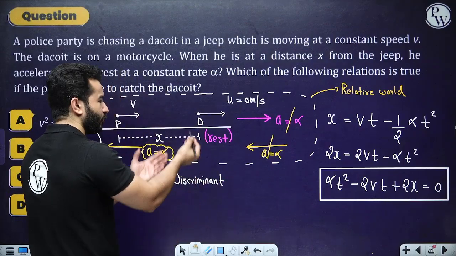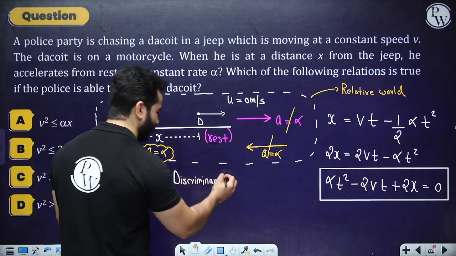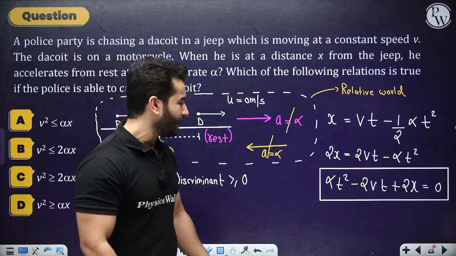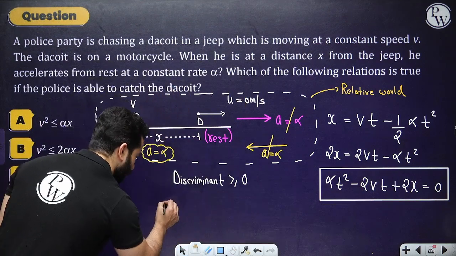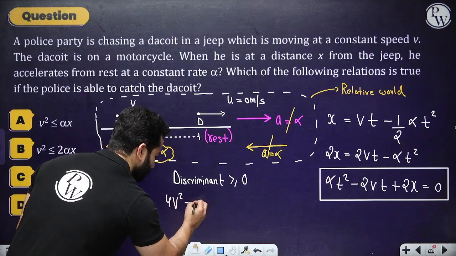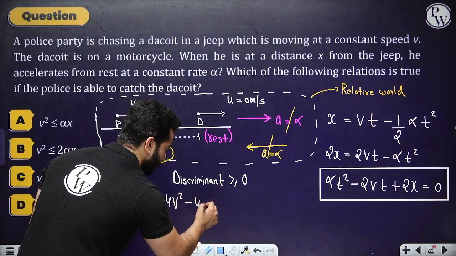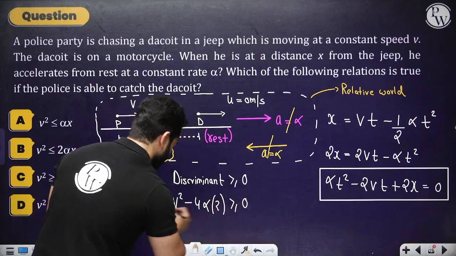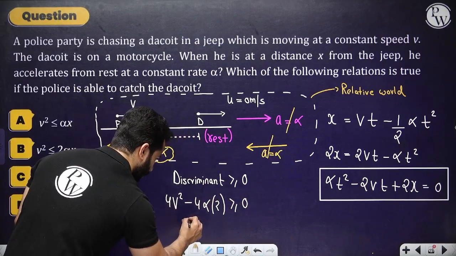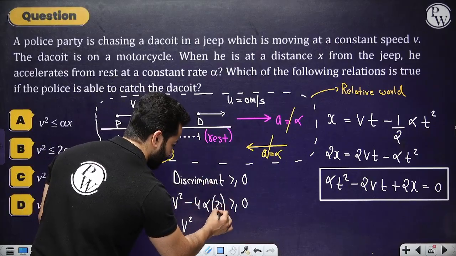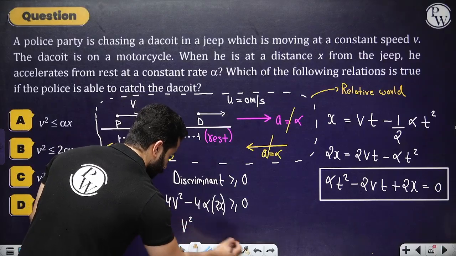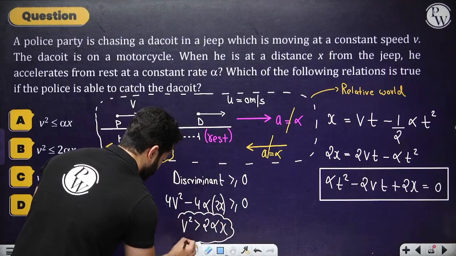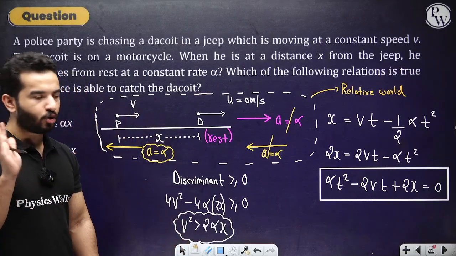I'm writing discriminant because I've already used d for the dacoit. I don't want any confusion. So discriminant is b square minus 4ac. Hopefully you know that. So b square basically means minus 2v squared, so that would be 4v square, minus 4 times a, where a is alpha and c is, by the way, 2. So that should be greater than or equal to 0. So I'm going to cancel, and v square should be greater than or equal to 2 alpha x. This is your equation. How many steps did you need? You just needed 2 steps, right?